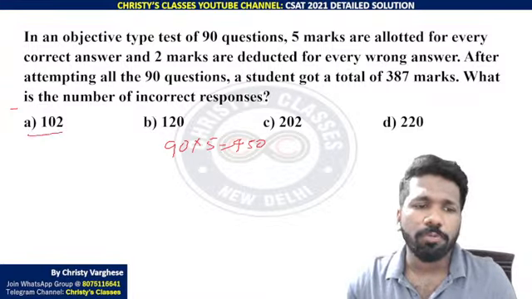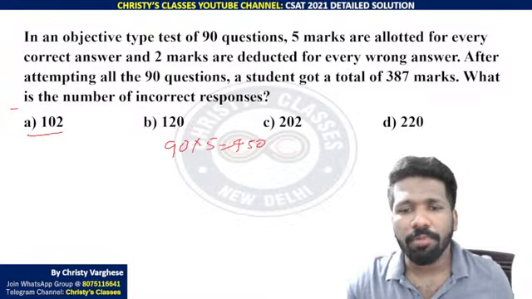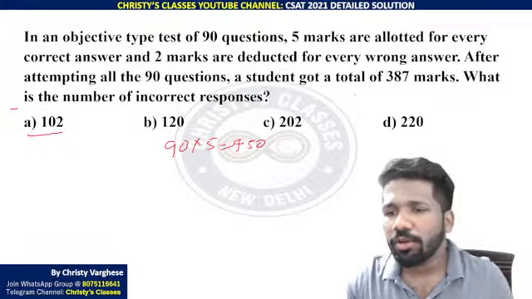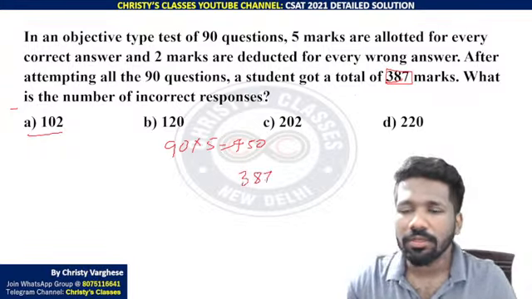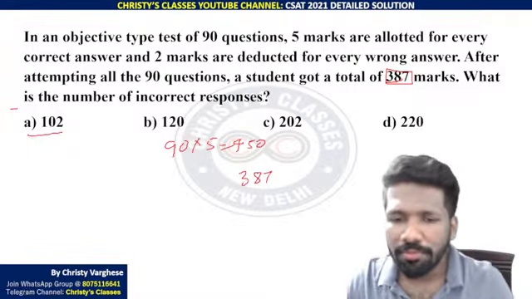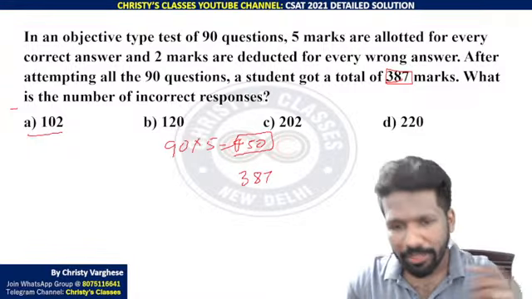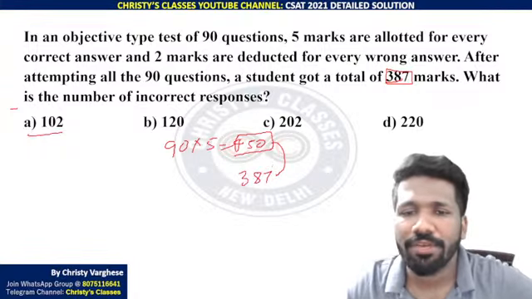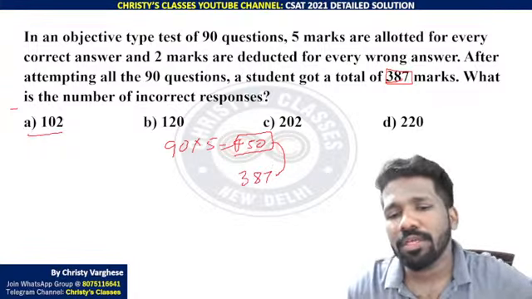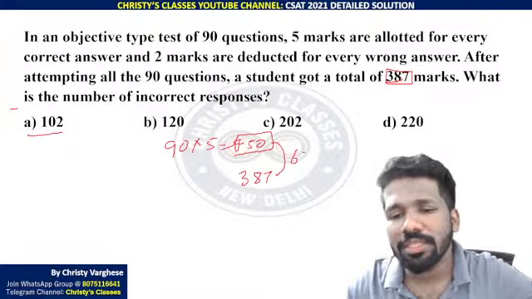But look at the options. Sorry, number of incorrect responses asked. But look at the question. 387 is the mark, the total marks scored. That means all questions correct is not there. So how much less it is? 450 minus 387. That is 63 marks less.